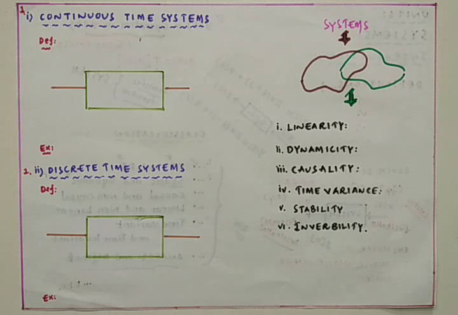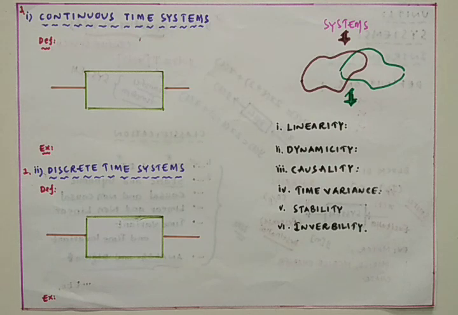I am going to give the definition for the continuous time system. I am going to explain the block diagram of the continuous time system, and after that I am going to explain the general examples for the continuous time system, and similarly I will explain the same for the discrete time system also. After completing the continuous and discrete time systems, we are going to study the various properties, and based on those properties, how the systems can be categorized.